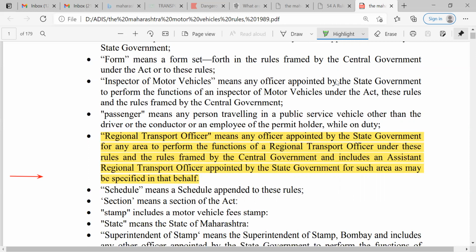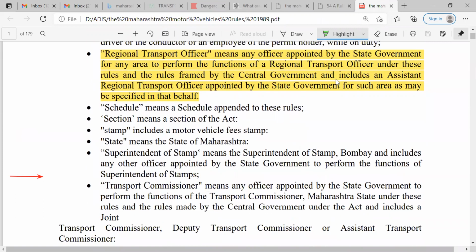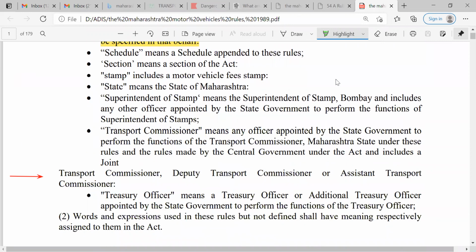So for a particular region you can have the assistant RTO and the RTO, that is the Regional Transport Officer, with reference to this state government rule as well as the central government. He is going to control all the activity covered under this Maharashtra Motor Vehicle Rule.